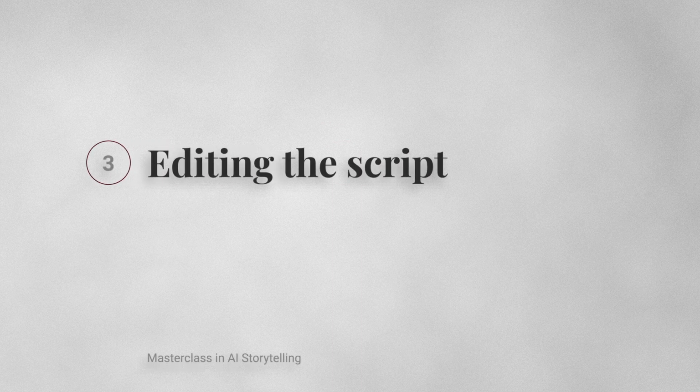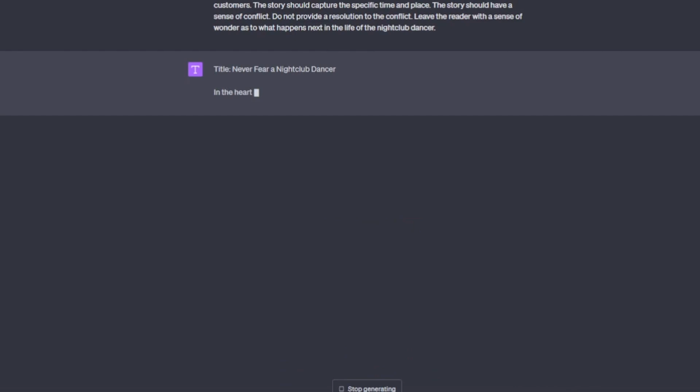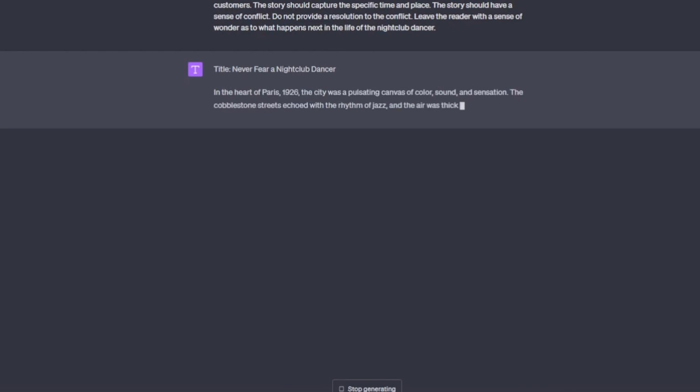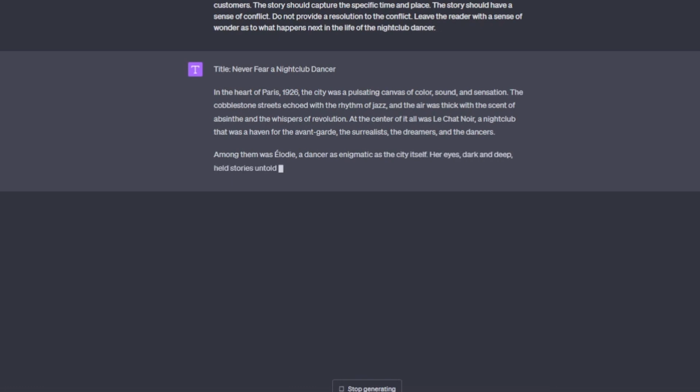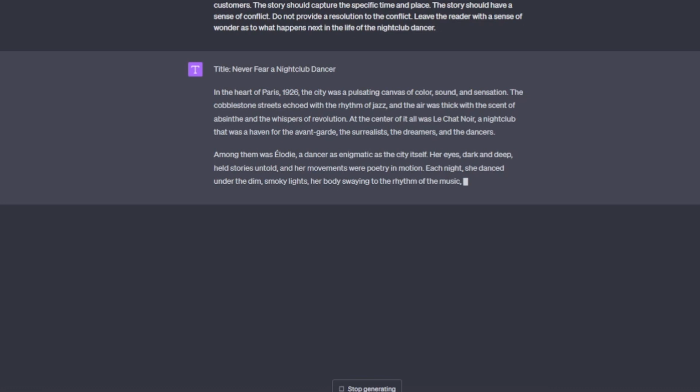Editing the script. I like the story that ChatGPT generated. It's a concise story of 565 words. You could prompt the story to be shorter or longer depending upon your needs. With a longer story, you want to ensure that ChatGPT does not simply fluff up the word count with fluffy words. Adjectives are not friends of writers.